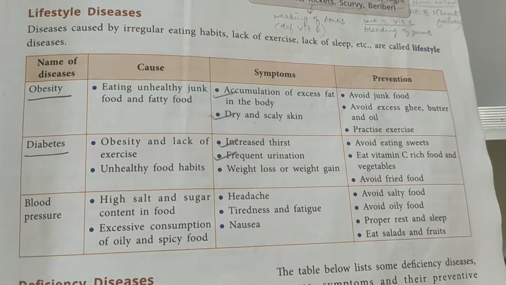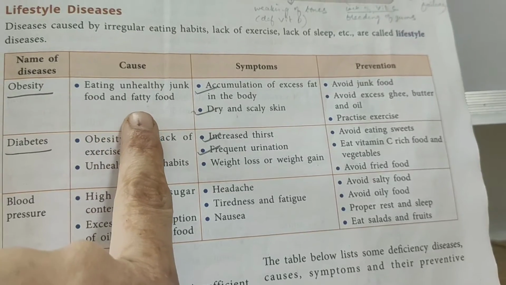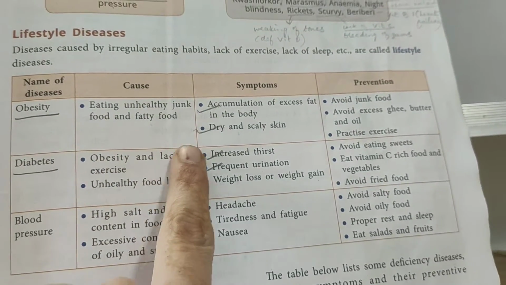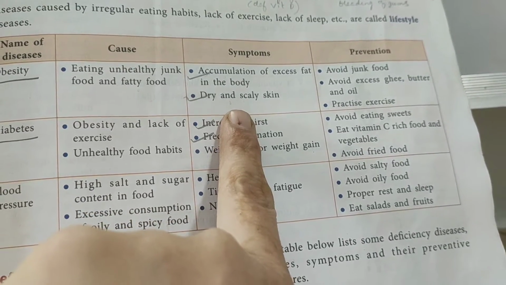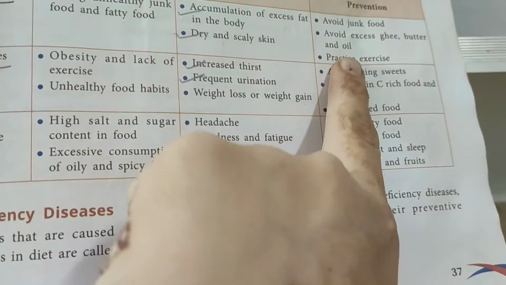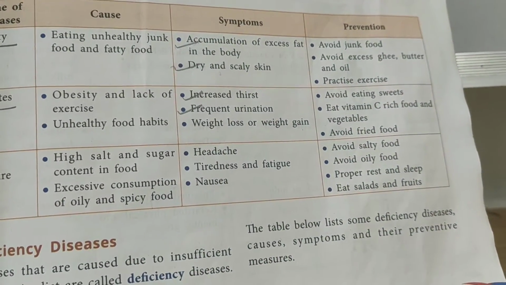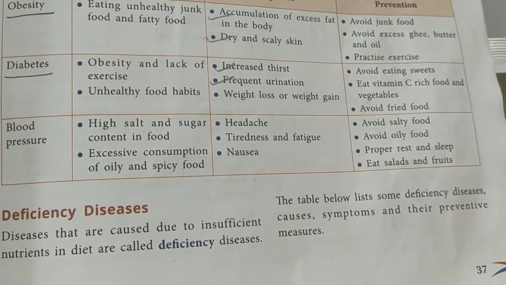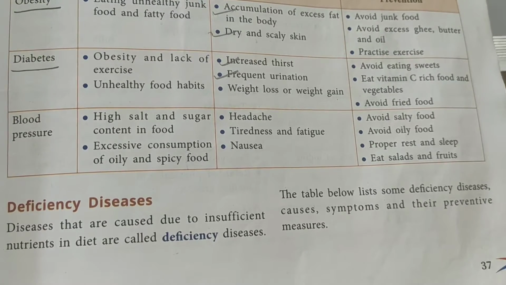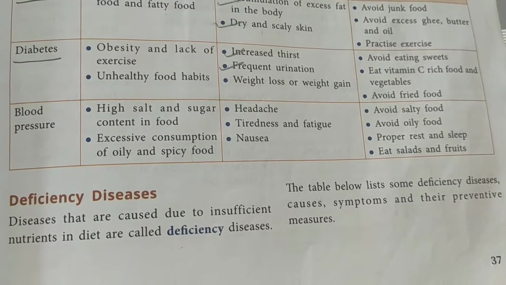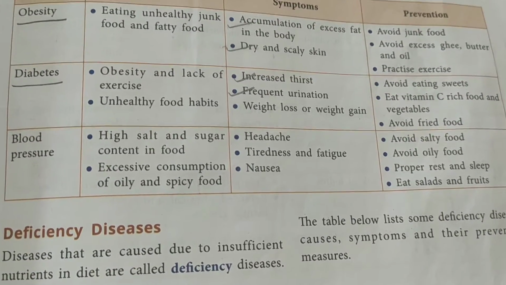So a person becomes fat. Eating unhealthy junk food and fatty food is the cause of obesity. What are its symptoms? Accumulation of excess fat in the body, and dry and scaly skin are its symptoms. Now, what are the precautions? How can we prevent this disease? By avoiding junk food, avoiding excess ghee, butter and oil, and by practicing daily yoga and exercise, we can prevent obesity.